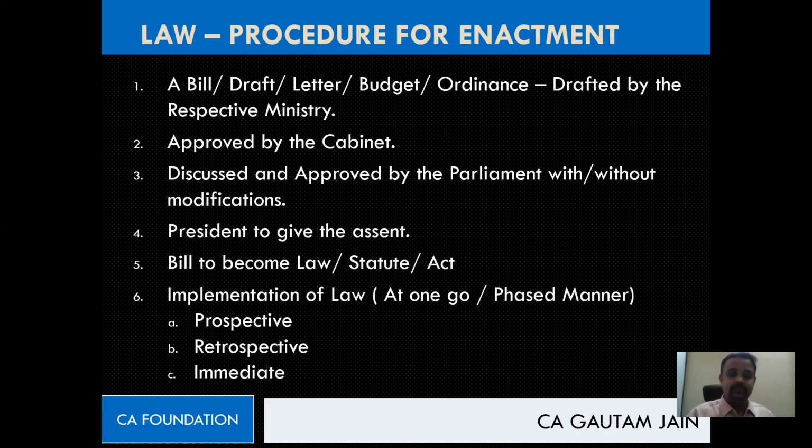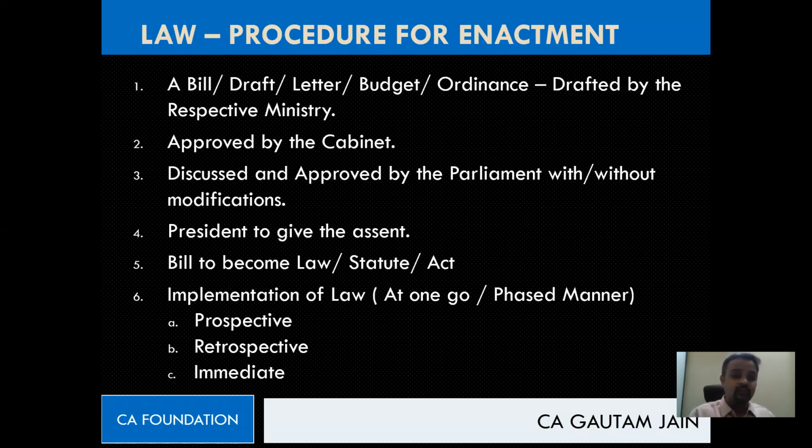Yes, yes. Chalo. Now let's talk about the next thing. We said with respect to timing of implementation, it can be immediate. I hope all of you understood immediate. If they've made law today, today itself they're going to implement it. Okay, this is immediate. Second one, prospective. What is prospective? If today they have made law, not that today itself they're going to implement, they're going to implement it from a future date.